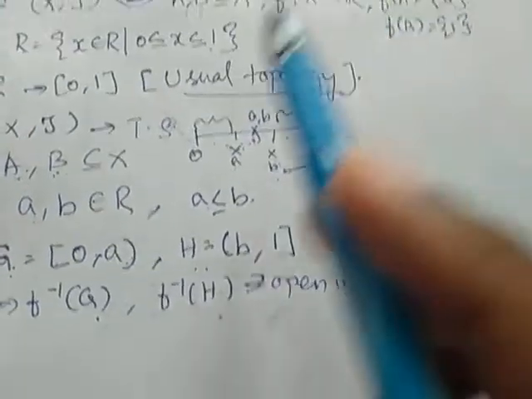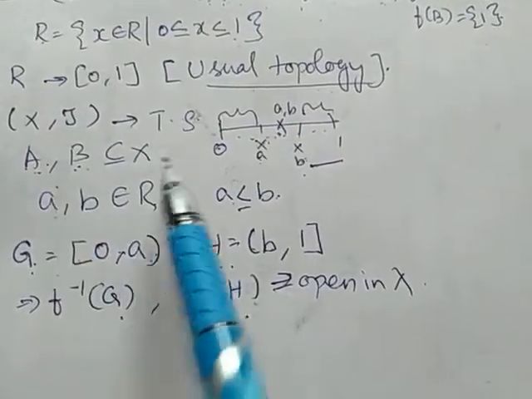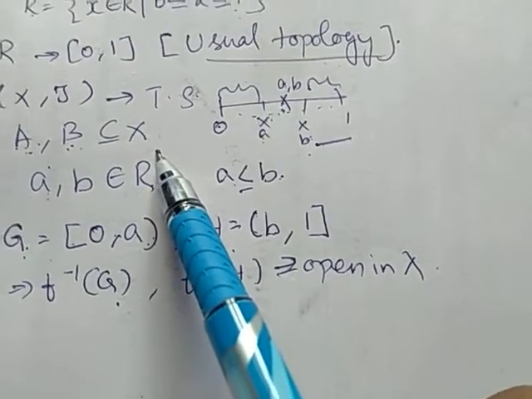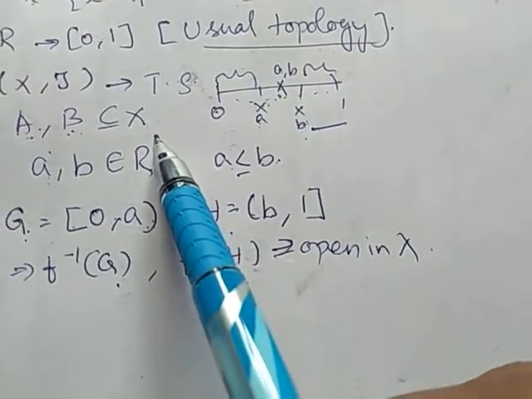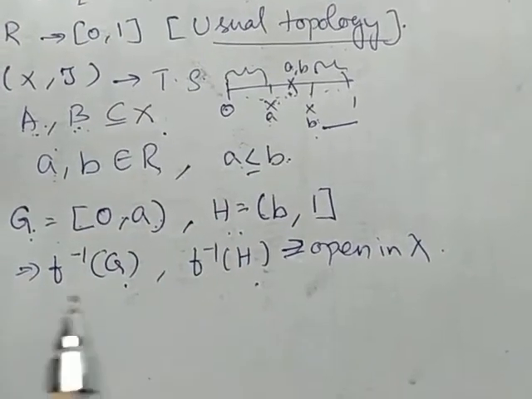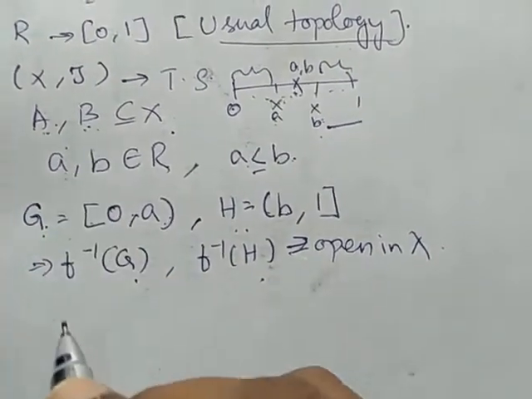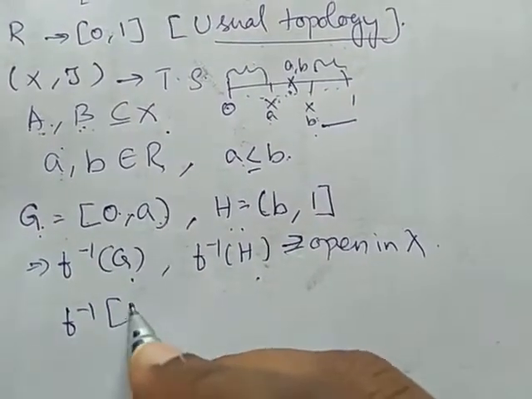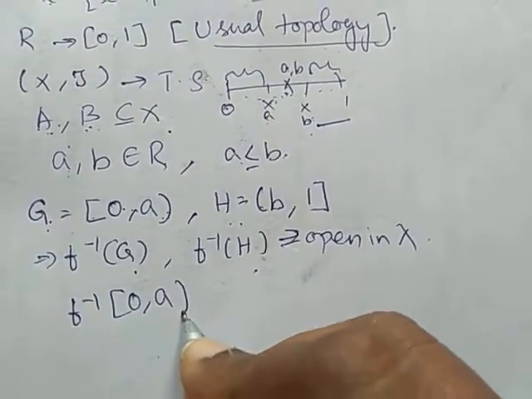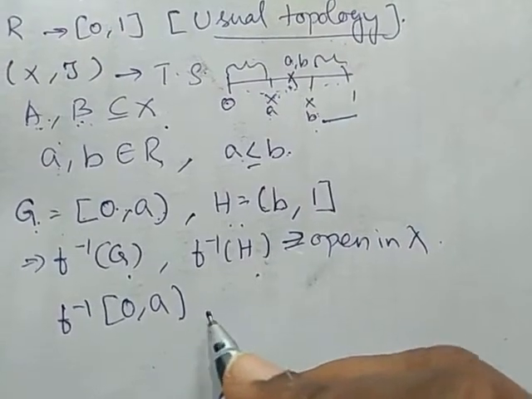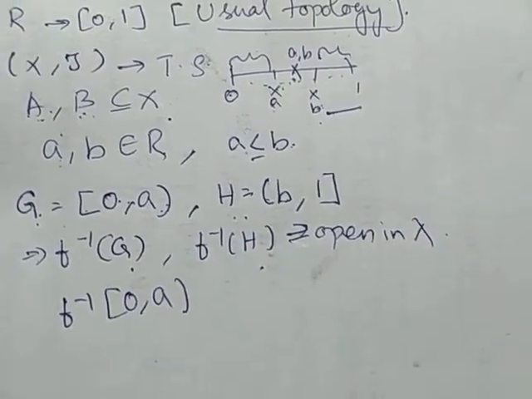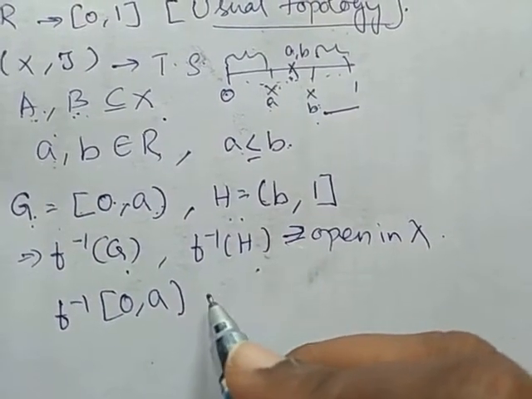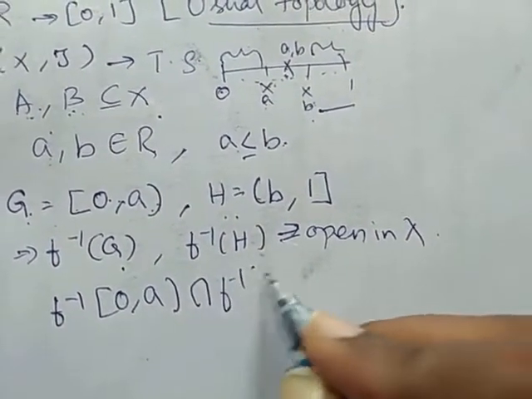Also, we have capital A and capital B subsets of X, and these are disjoint closed sets. This implies f inverse of [0, a), f inverse of [0, b), and (b, 1].